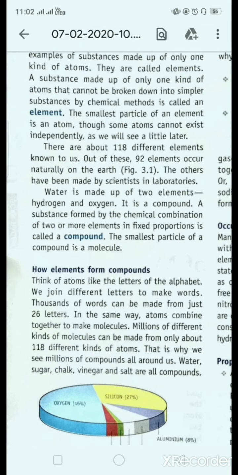Now, what is a compound? A compound is the combination of two or more elements. Different elements combined together form compounds. Compounds can be compared to words, just like different letters or alphabets combined together to form a word. In the same manner, different elements combine together to form a compound. These compounds are formed by the combination of different elements.